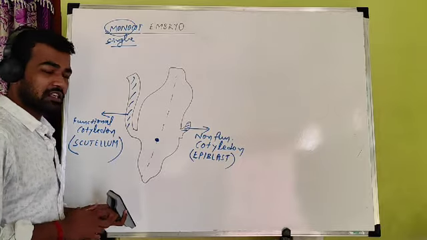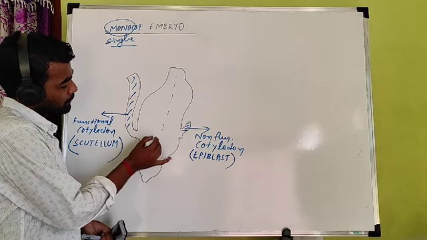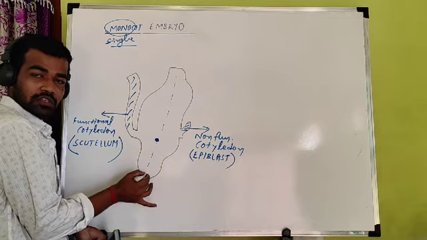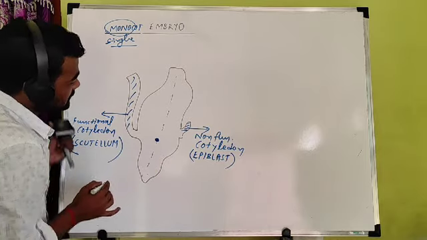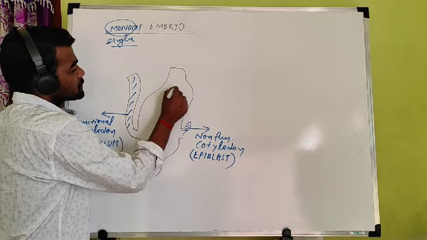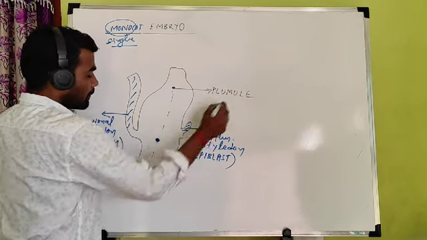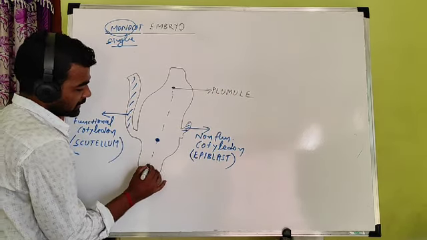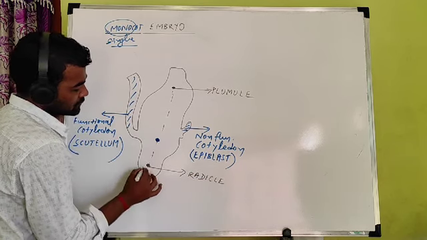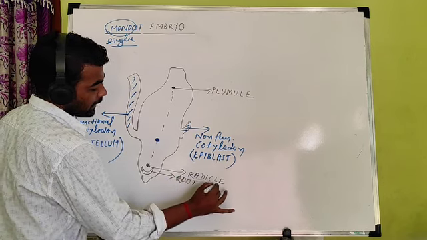Another important thing, here also you find the epicotyl and hypocotyl. From the point of attachment of cotyledon, what is above is called the epicotyl, and below is called the hypocotyl. The tip of the epicotyl is known as the plumule, and the end of the hypocotyl is known as the radicle, and the radicle is covered by another cap-like structure. Here also there is a root cap. You can find the root cap.